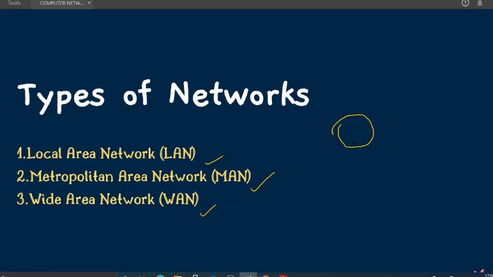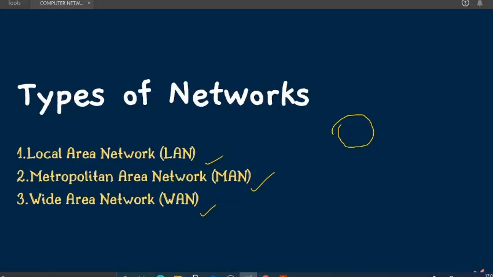We will see more about it. Then the last one is wide area network. As the name says, it has less speed but a large geographical area is covered in this specific network.